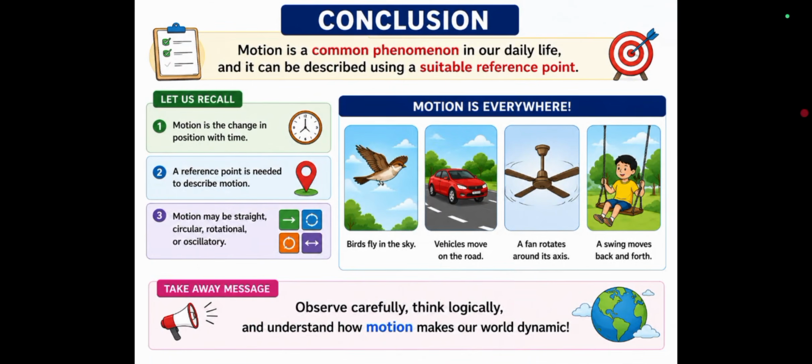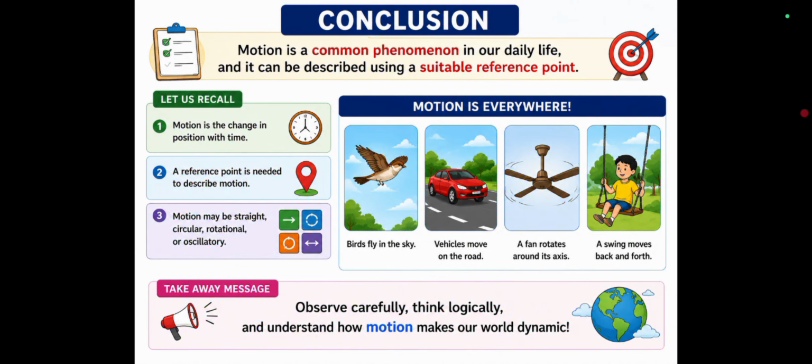Now we conclude the topic. Students, motion is present everywhere around us, from a tiny ant crawling on the ground to the earth revolving around the sun. Everything shows motion. To understand whether an object is at rest or in motion, we must compare its position with a suitable reference point.